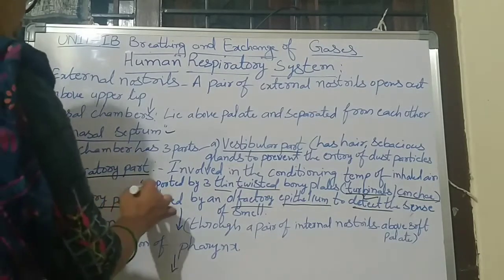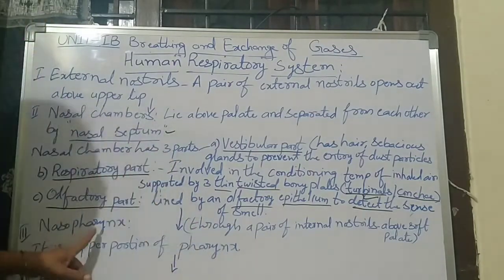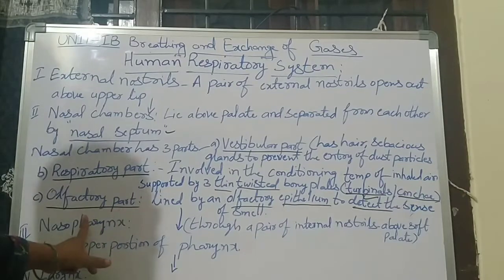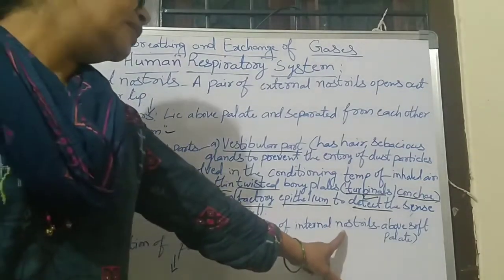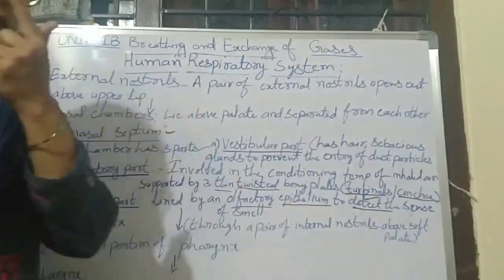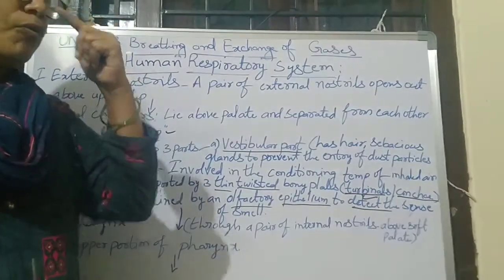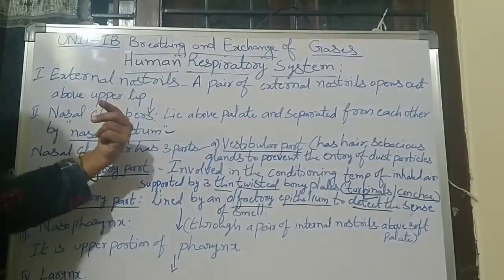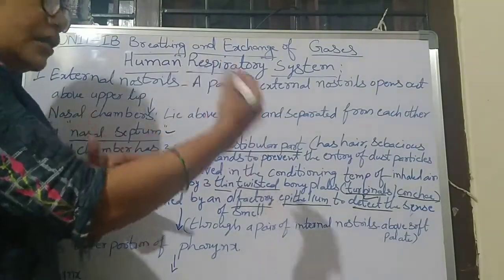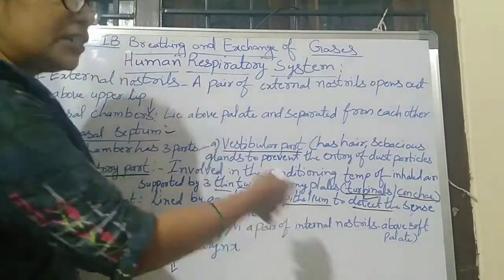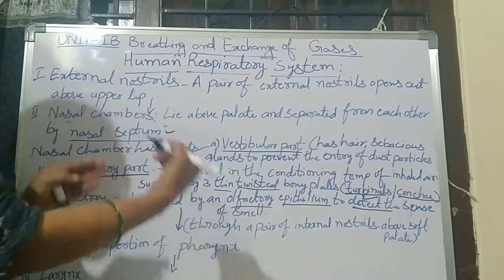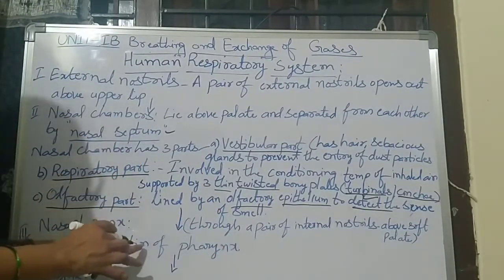Next, nasopharynx. This part is opened into the nasopharynx through a pair of internal nostrils. Means the external nostrils open into the nostril chamber, and inside that are the internal nostrils, which open into the nasopharynx.